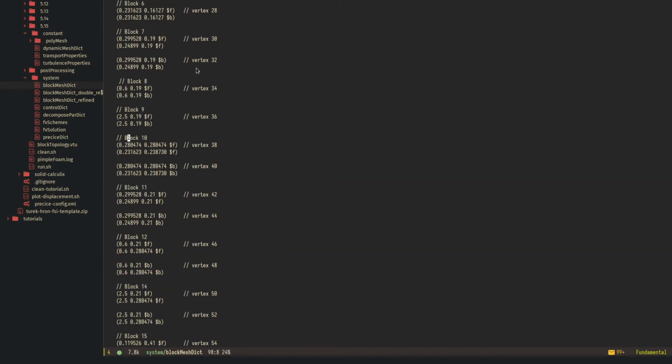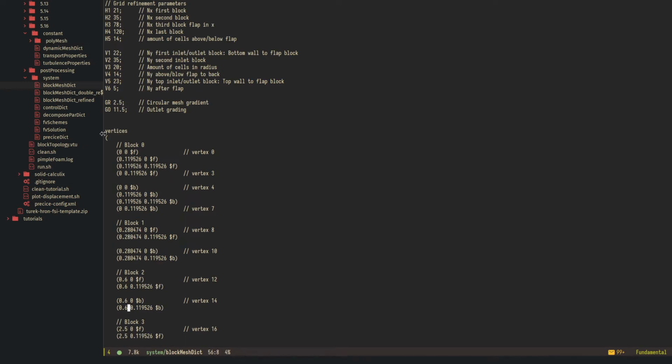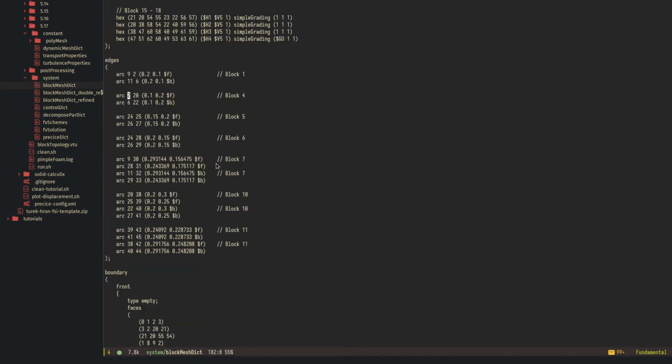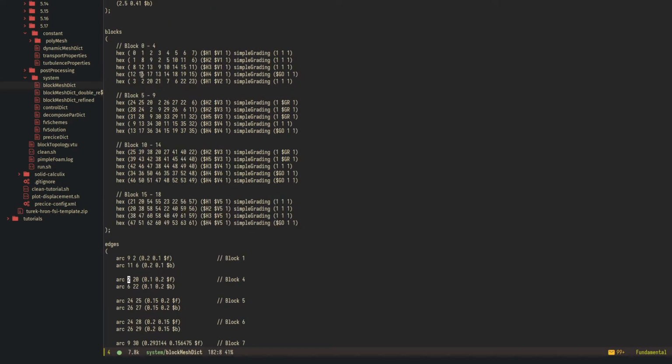We then have right up here a vertices section where all of these vertices are defined. And they are just defined with 3 coordinates, because a vertex is just a point that is the edge and the node of the block structure. So each vertex has 3 coordinates, and then down here the blocks are made up of 8 vertices.